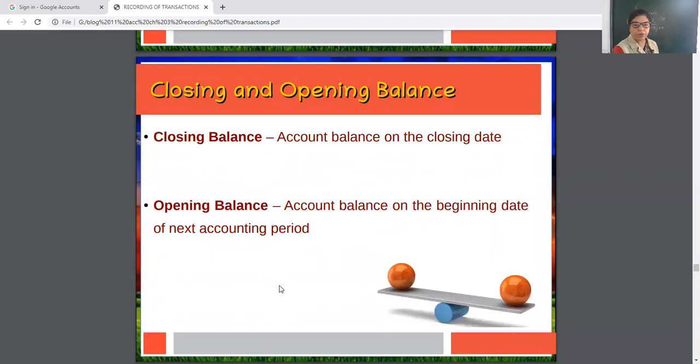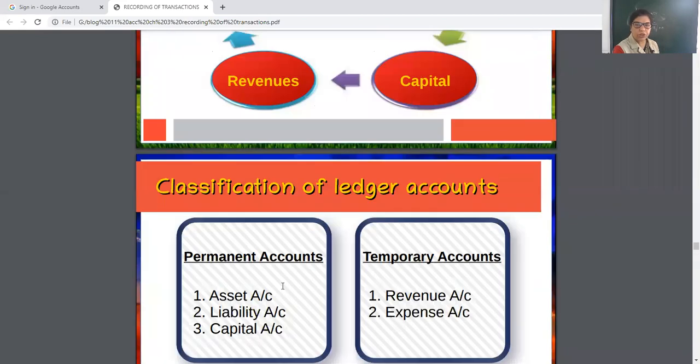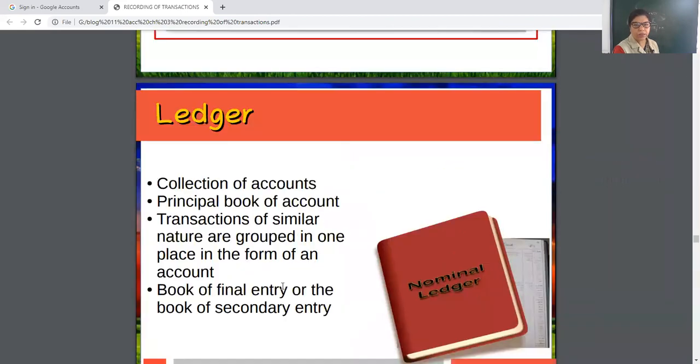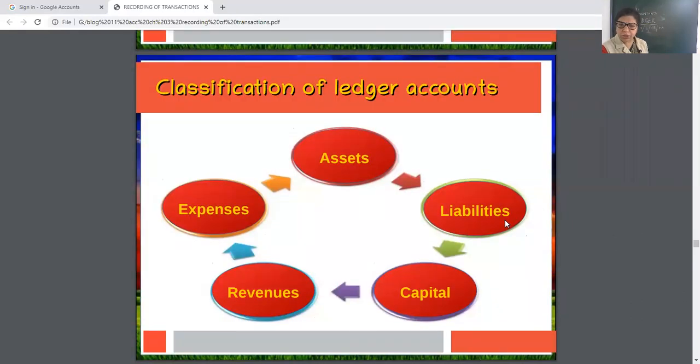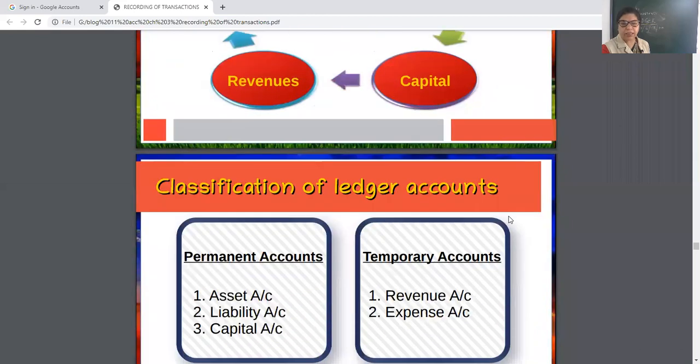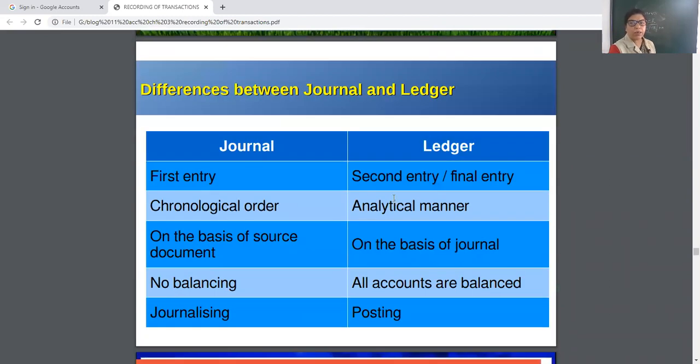I am sure you all must have understood our today's topic. Our today's topic is ledger and ledger posting. This I explained to you. The ledger is known as collection of accounts. This is a book of secondary entry because after making journal, we prepare ledger, then we classify the account. There are two types of account, permanent and temporary. Permanent accounts are asset, liability and capital.